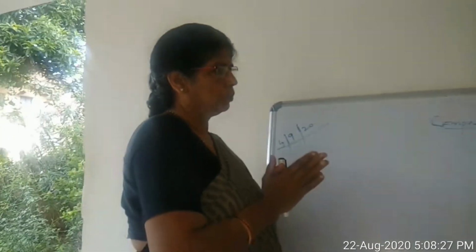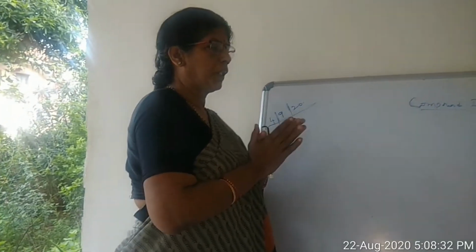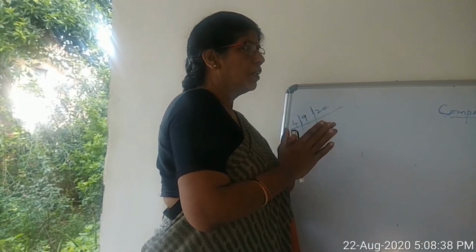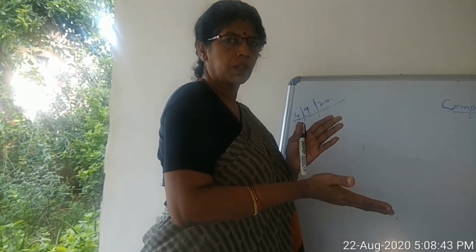Compound interest. First, explain what is simple interest. All of you are familiar with SI. SI means what, children? SI means simple interest. Suppose you have 10,000 with you. You deposited in the bank for a 3 years time period. In SI, the interest is calculated only at the end of the 3 years time.